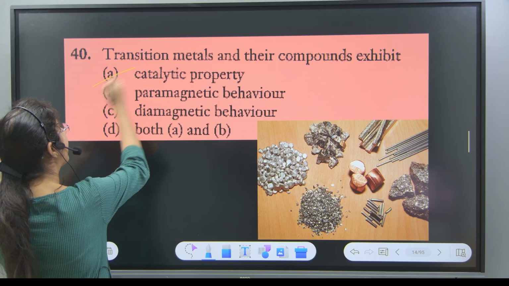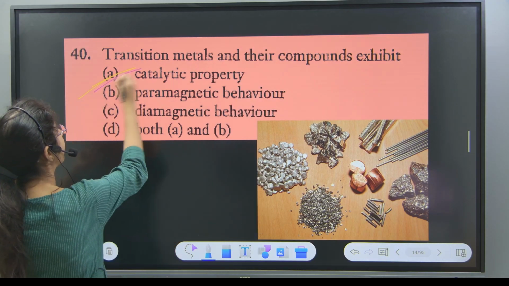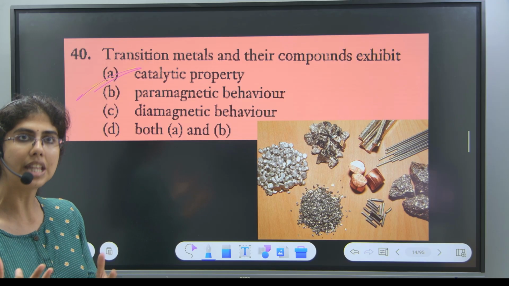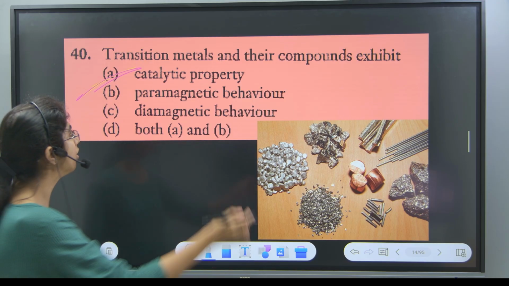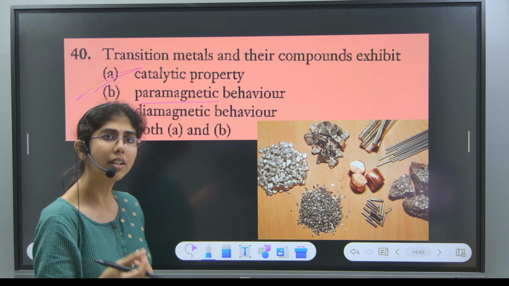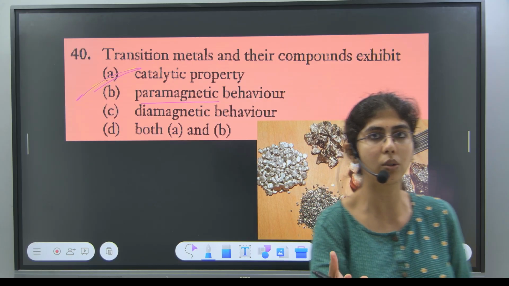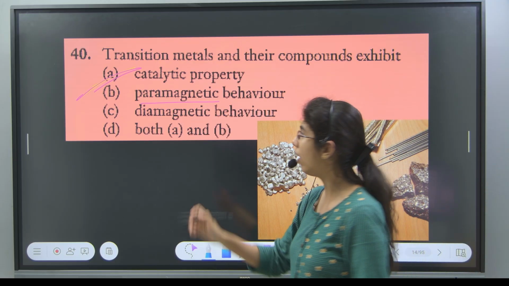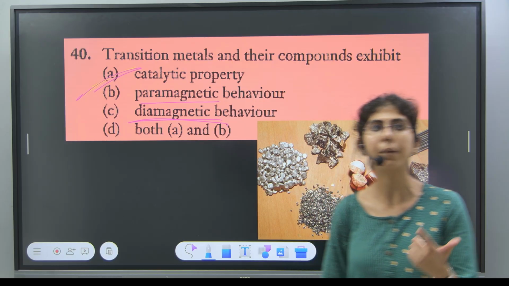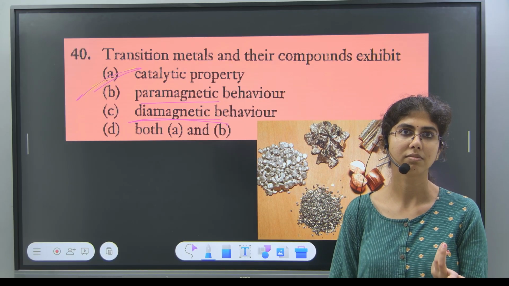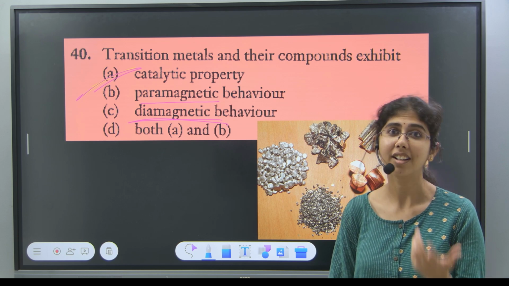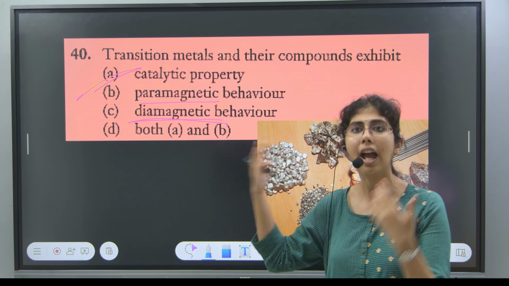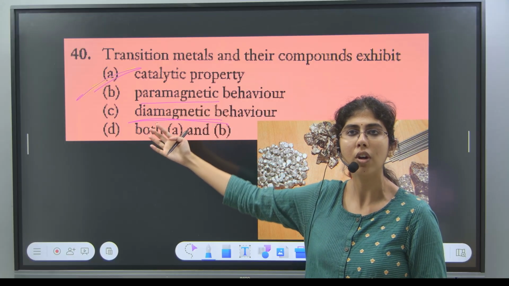Now this question is quite confusing and not very correct. We completely agree that it can show catalytic property. We have seen some transition elements having unpaired electrons, they show paramagnetic behavior. But not every d block element has unpaired electrons all the time. If it doesn't have unpaired electrons, it will show diamagnetic property also. Am I correct? If unpaired electrons are present it will show paramagnetic, otherwise diamagnetic. And we know already it will show catalytic property also.